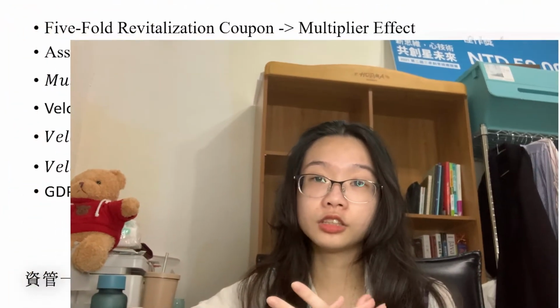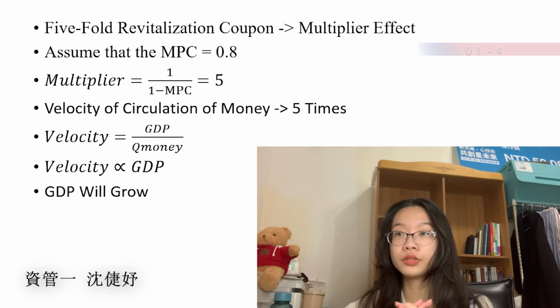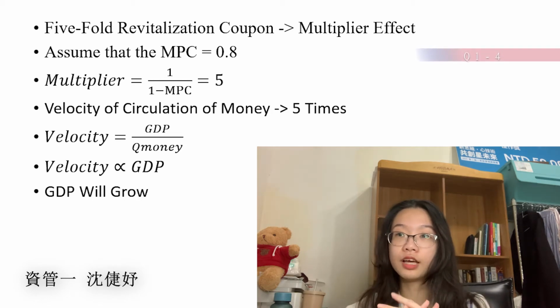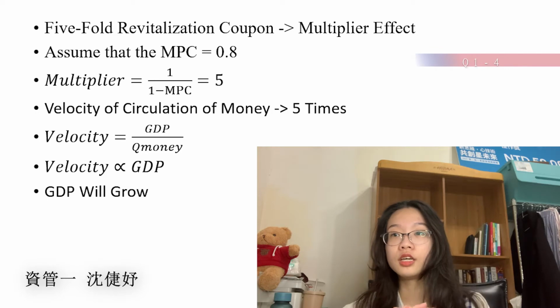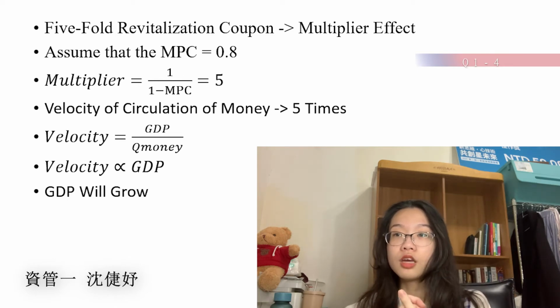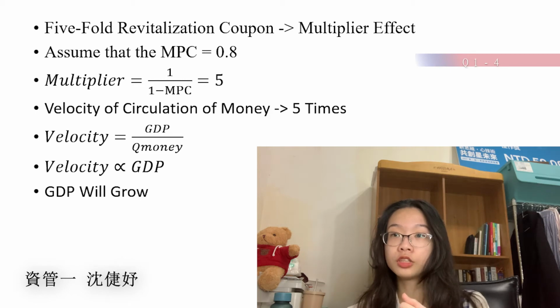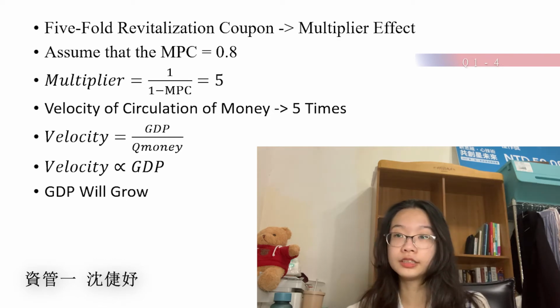Okay, next I will answer the fourth part of the number 1 question. In 2021, the Taiwanese government launched the FIFO revitalization coupon, hoping to stimulate the economy and local consumption. No matter that the government gave people a cash coupon, the economic theory behind it is the multiplier theory, the multiplier effect. For example, if the income of one person increased by $10, then he or she would spend like $8, which means the marginal propensity to consume equals 0.8.